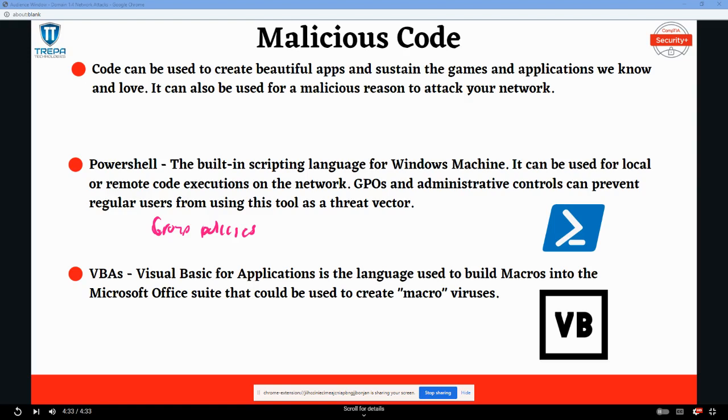Next one we're going to talk about is VBA, which stands for Visual Basic for Applications. This is another Microsoft product that can be used to create macros in the Microsoft Office suite of applications, and with that, we can also create macro viruses. So VBA is something else you have to look out for and might want to disable on the network so that regular users cannot create these macro viruses.